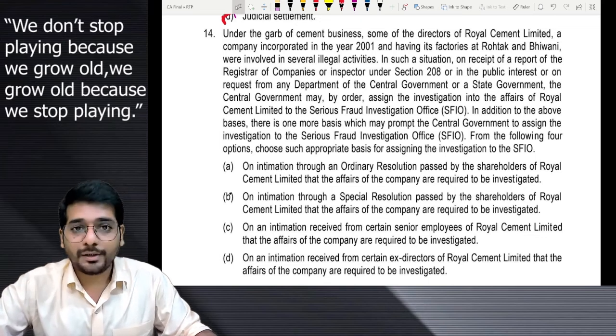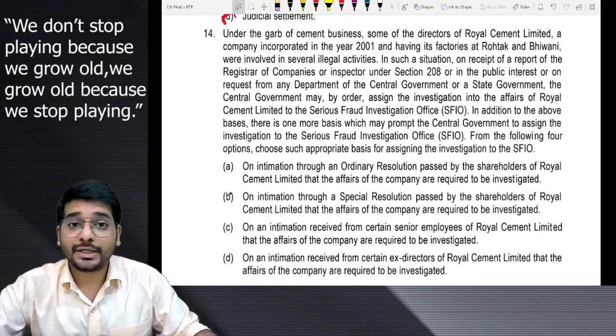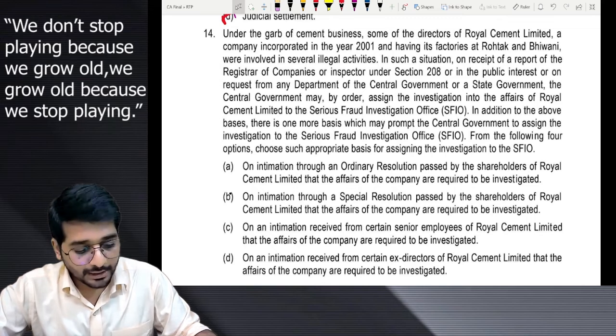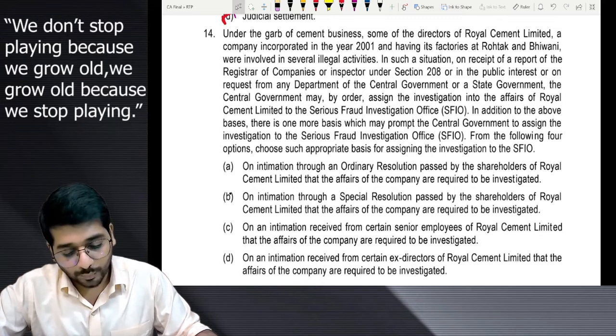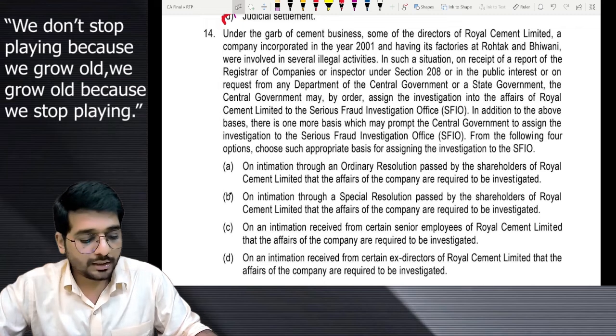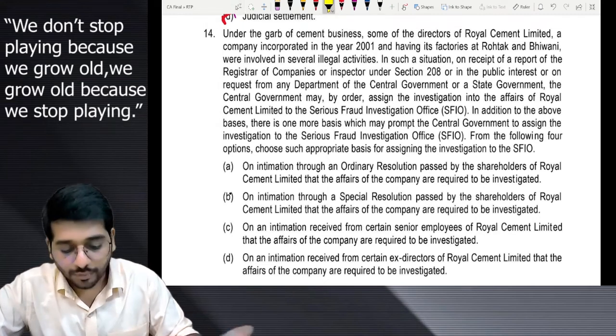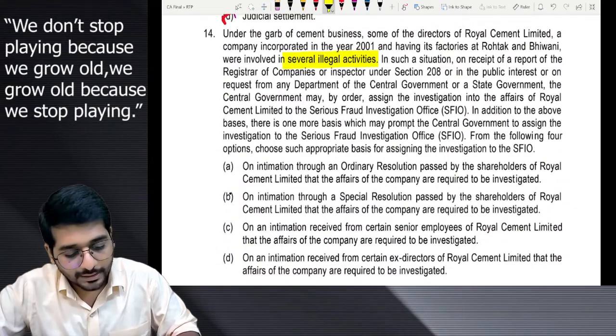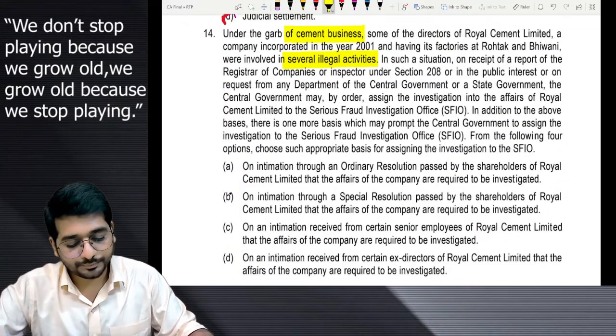Under the garb of cement business, some of the directors of Royal Cement Limited, a company incorporated in the year 2001 and having factories in Rohtak and Bhiwandi, were involved in several illegal activities. Okay. Several illegal activities. Where? Cement business. Okay.